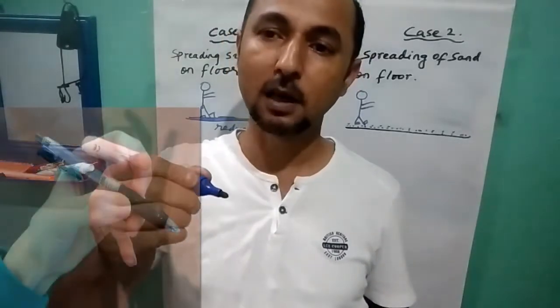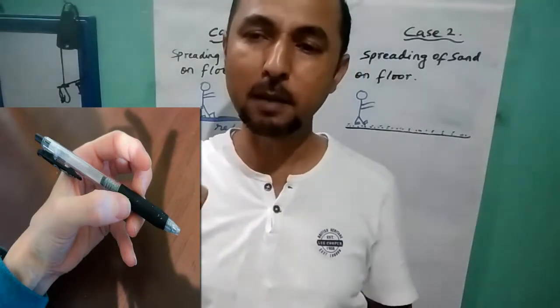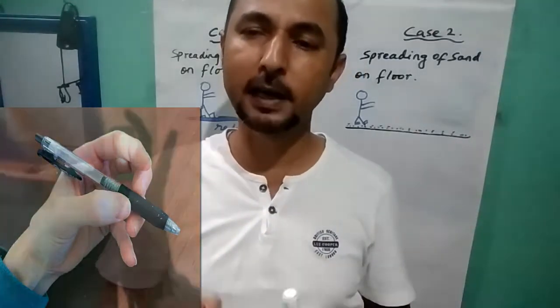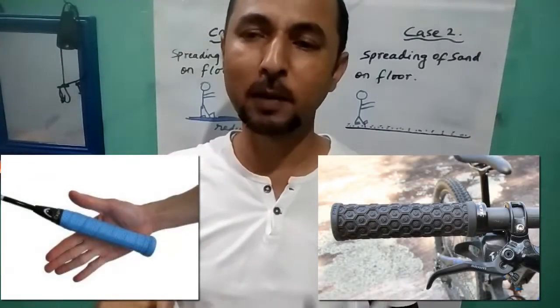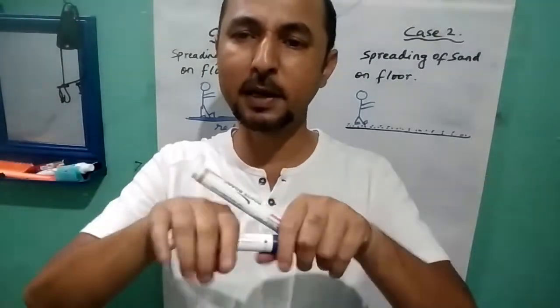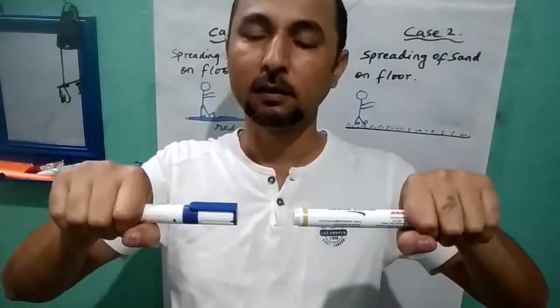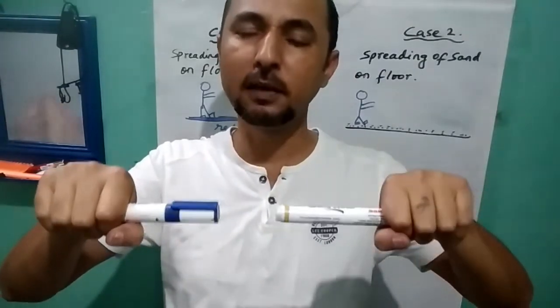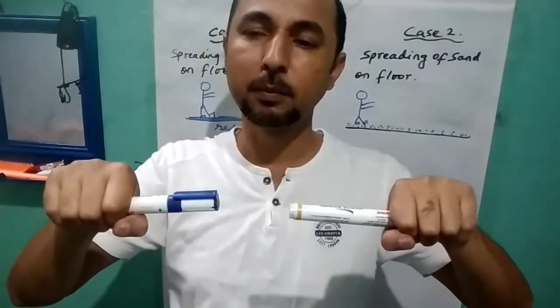The pens are provided with a grip. The handle of a badminton racket, the handle of a cricket bat, the handle of bicycles, the handle of bikes are provided with irregularities so that we have a better grip while we hold them and they don't tend to slip. Therefore, friction provides a better grip.